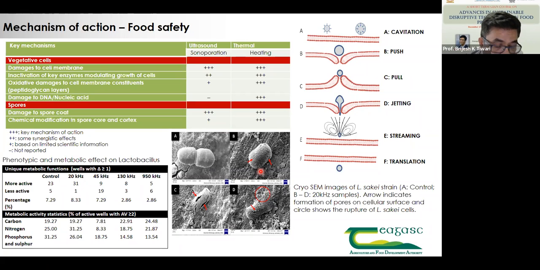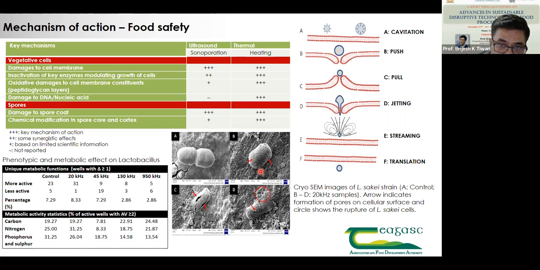So, for instance, if you have apples or any fruit which has microorganisms on the surface, and it is put in an ultrasonic bath, then that particular microorganism can be dislodged from the surface of the fruit and go into the liquid media, and that liquid media can contaminate other things. So it has to be understood what the mechanism is. That's why I keep stressing since yesterday, if we know the exact mechanism, we can use those conditions according to our own requirement.